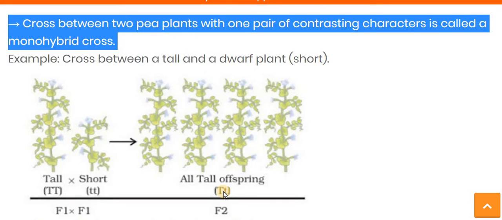No. Whenever the genotype has both genes recessive, at that time it is expressed. Here you can see both genes are small t, which is responsible for the short plant. So in this case only it is expressed, because the dominant character is not there. But in the presence of the dominant character, it gets suppressed.